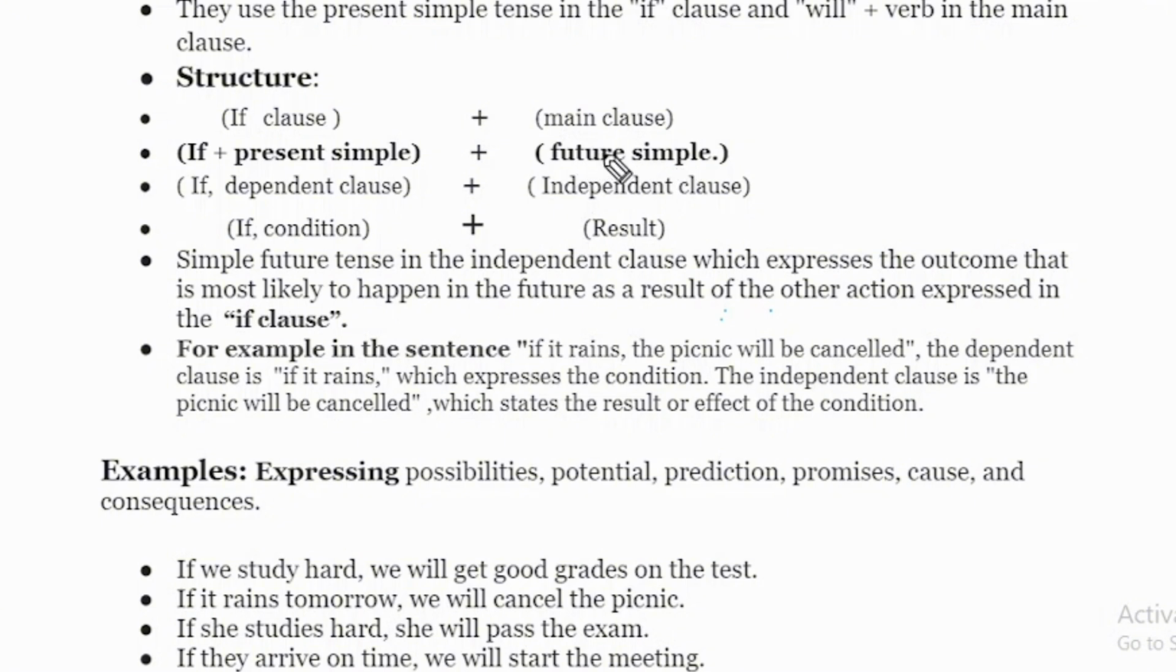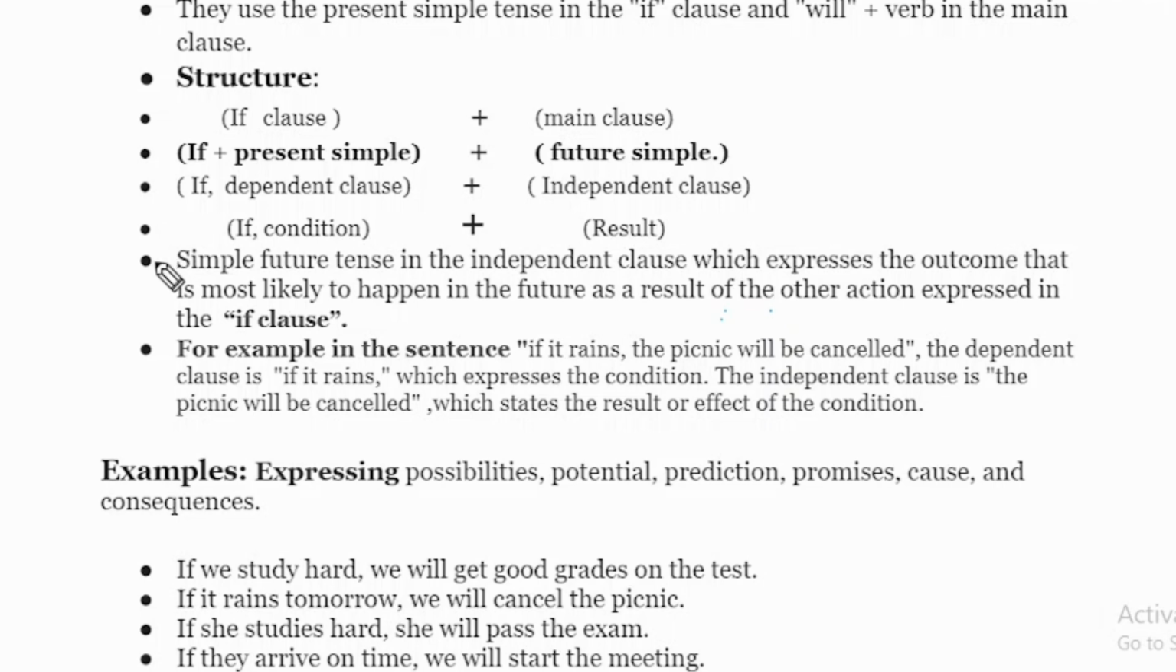Or if the sentence needs any other modal verb like may or can, you can also change it with may or can, or any other modal verb. So if present simple will be in the first clause, and in the second clause future simple. If is the dependent clause, as I told you, and that would be independent. If is the condition, and that would be the result.